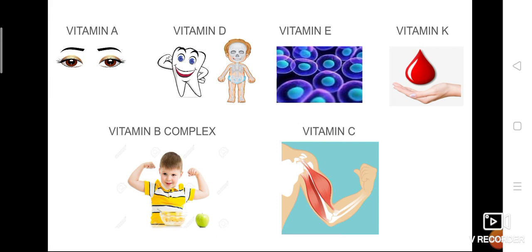Vitamin A, if we take enough vitamin A, our eyes and skin will become good. Vitamin D is essential for our bones and teeth. Vitamin E for our cell growth. Vitamin K for our blood clotting mechanism. Vitamin B complex, more or less all the B complex gives the same function, that is maintaining our body. And vitamin C, growth and repair mechanism of the tissue.